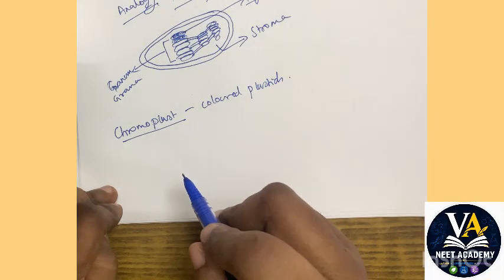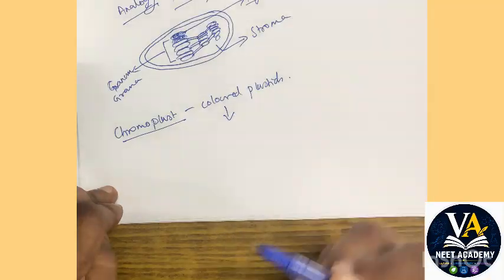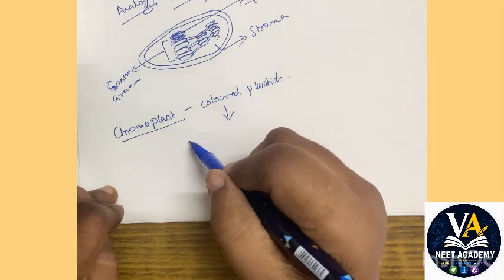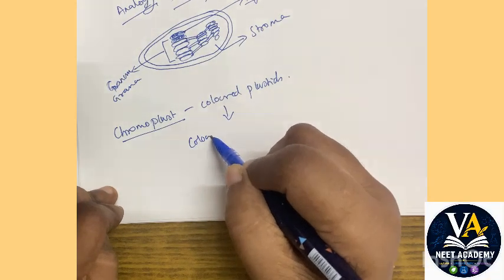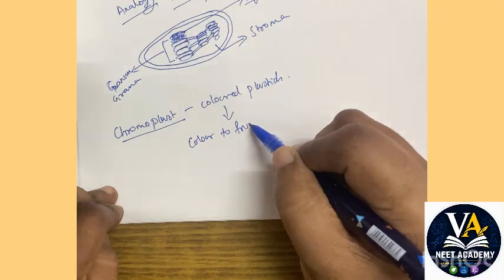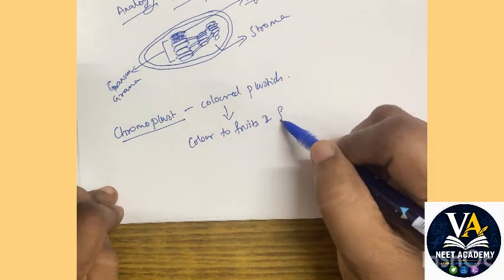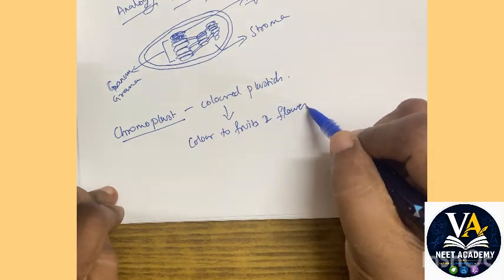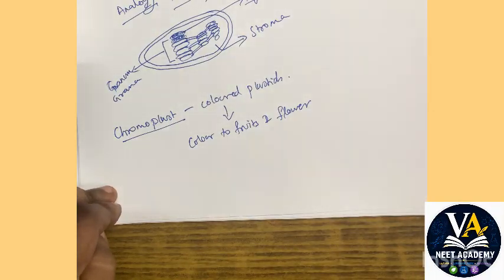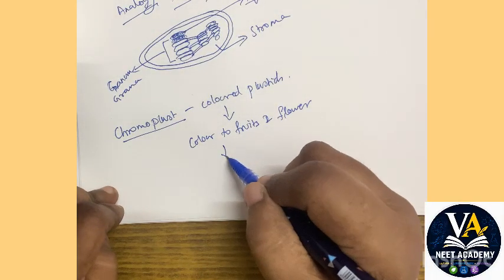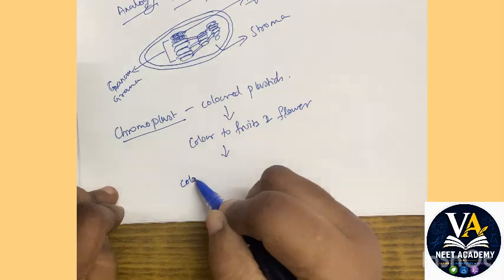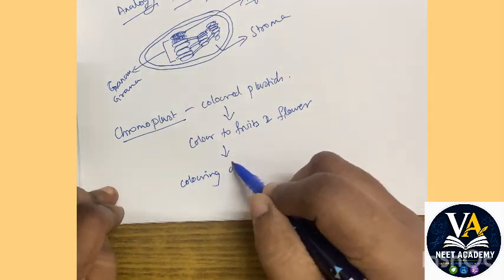Okay, so what is its function? Its function is to give color to fruits and flowers. So you can say its function is pigmentation. Okay, right? So an easy analogy will be, you can call it the coloring department of a cell.